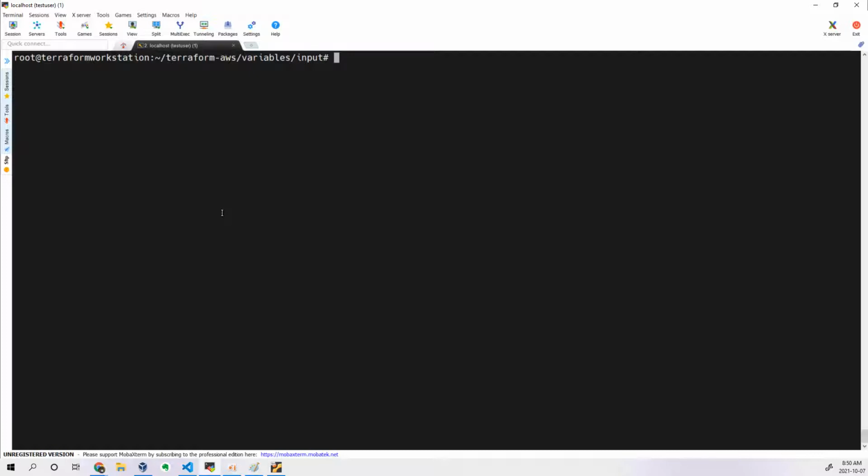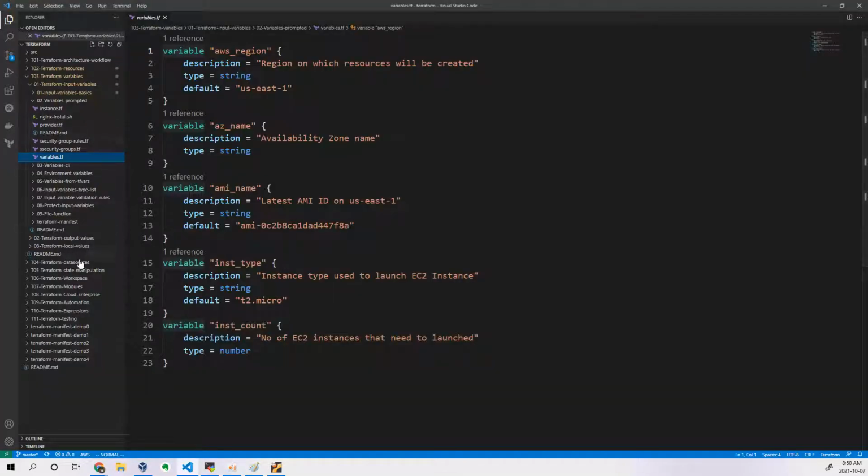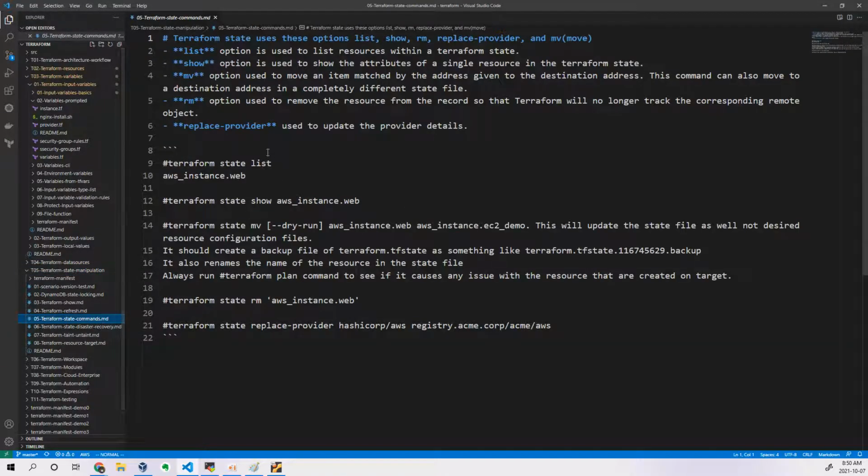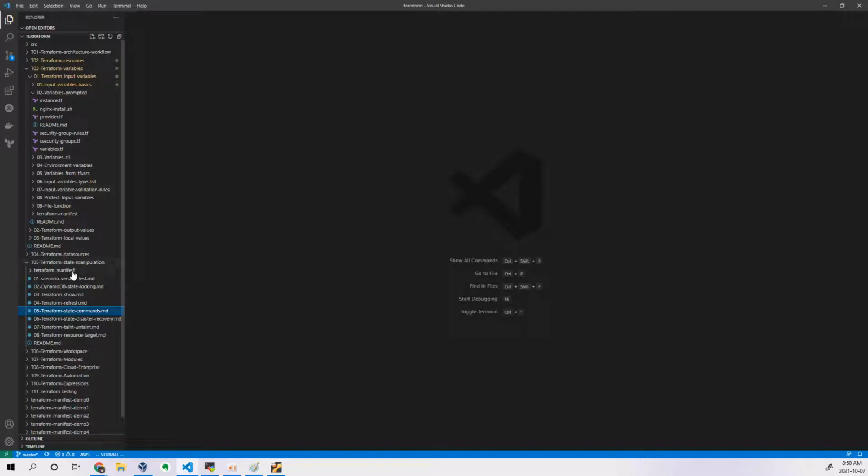Let me give that information as well. When you go to the documentation, you can see a lot of documentation on state manipulation, such as disaster recovery, remove, replace, provider list.